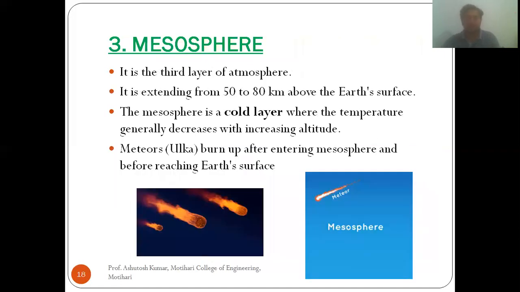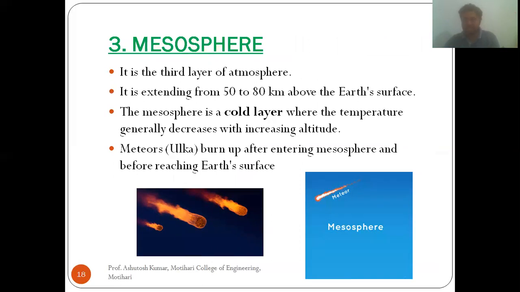Now, the third one is the mesosphere. The mesosphere is the third layer of atmosphere, and it extends from 50 kilometer to 80 kilometer above the Earth's surface. The mesosphere is a cold layer where the temperature generally decreases with increasing altitude. So in the mesosphere, when we go up, temperature goes down.